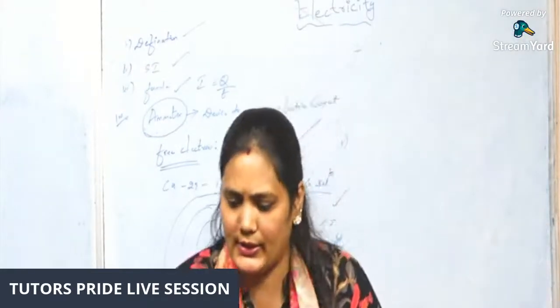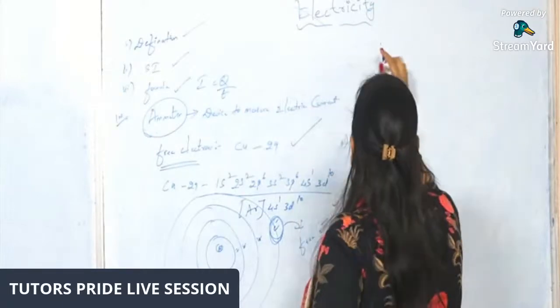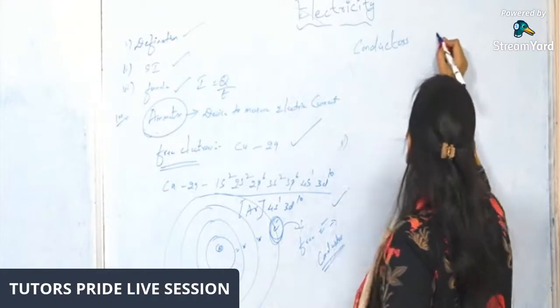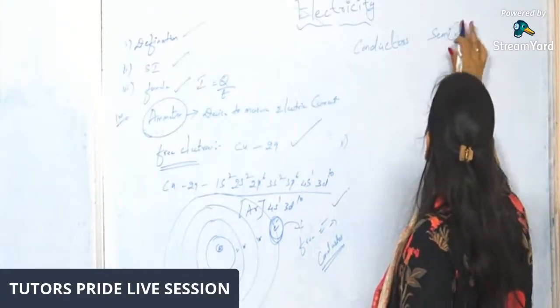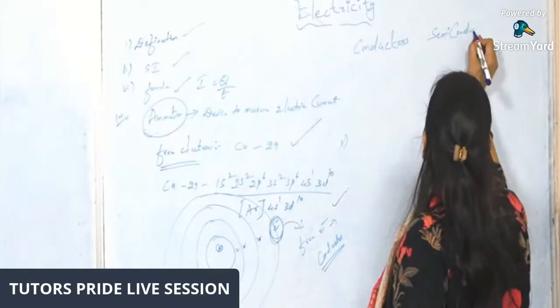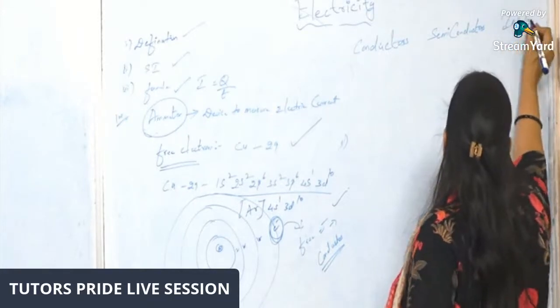Conductors, semiconductors and insulators.